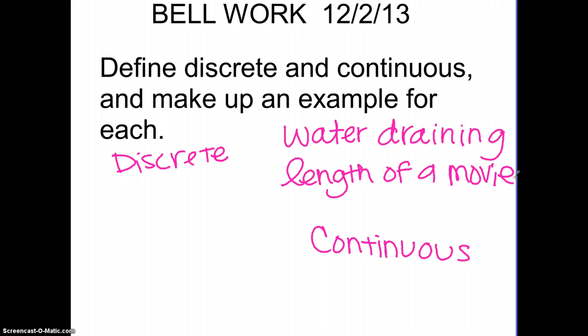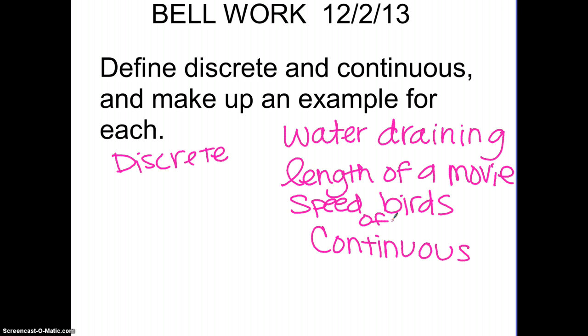Another continuous situation would be speed. You could figure out the speed of birds flying. The speed of a bird could be 72 miles per hour.